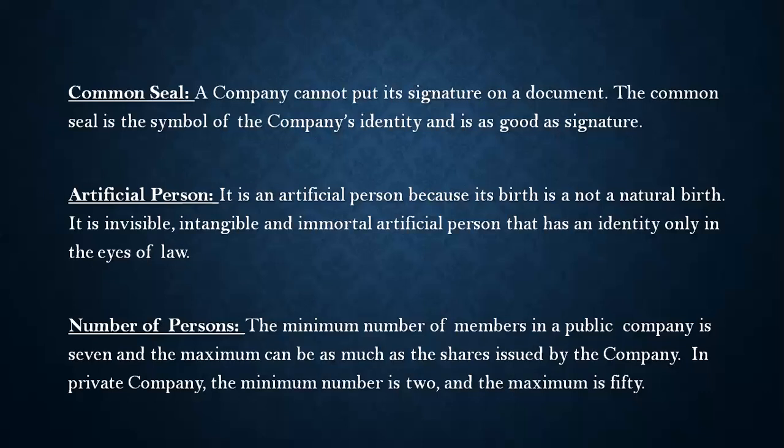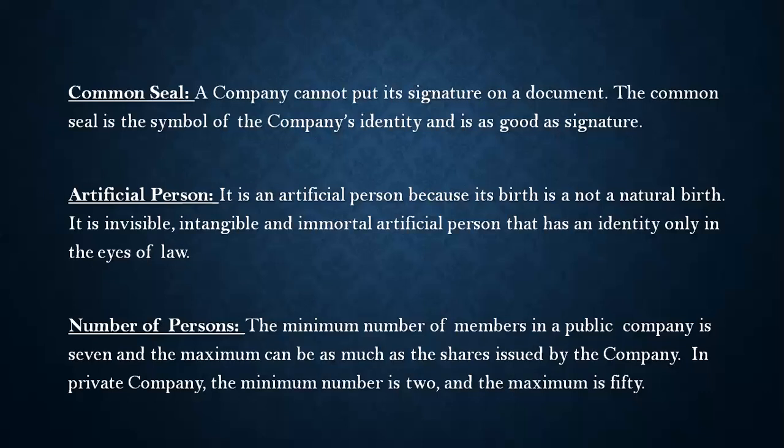So the next characteristic that we are going to study is a very important characteristic. The next characteristic is number of persons. First, the minimum number of persons in a public company. For now, you can learn that there are two types of company. The very first is a public company and the second is a private company.